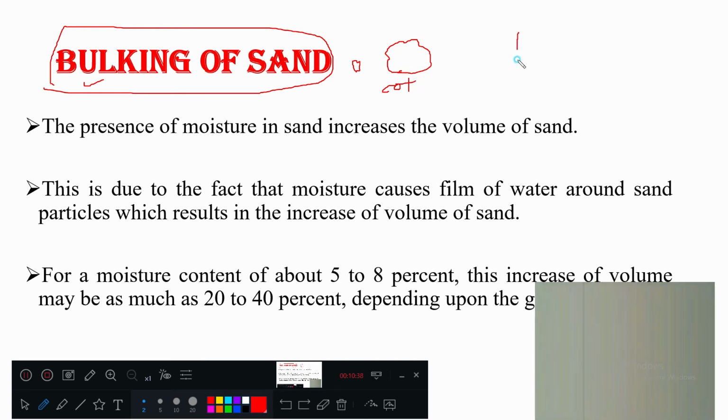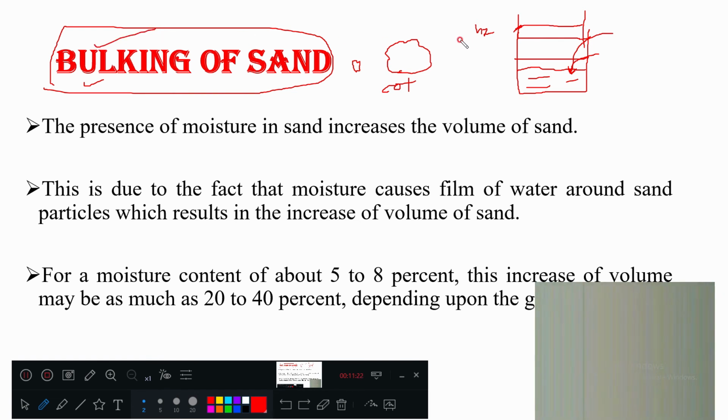Same way, if you take a sample of sand, fill it here like this, to this you add a little bit of water, mix it well, obviously its volume is going to increase. You add a little bit more water, again volume is going to increase. Somehow the maximum height is reached. Let us say that maximum height is h2. So this increase in volume due to moisture presence is called bulking.